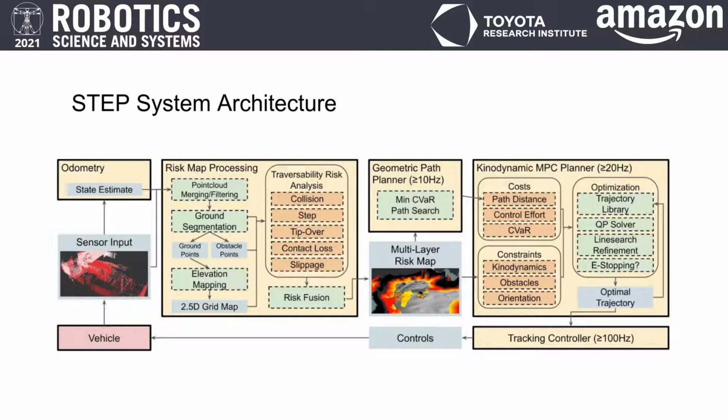Towards this end, we present a risk-aware traversability and planning architecture, which utilizes the conditional value-at-risk to perform rapid, uncertainty-aware navigation in dangerous environments. We begin by discussing our approach for processing an uncertainty-aware risk map. This risk assessment pipeline consists of many components, beginning with dense point cloud information from LiDAR or depth cameras. We perform point cloud merging, filtering, and ground segmentation.